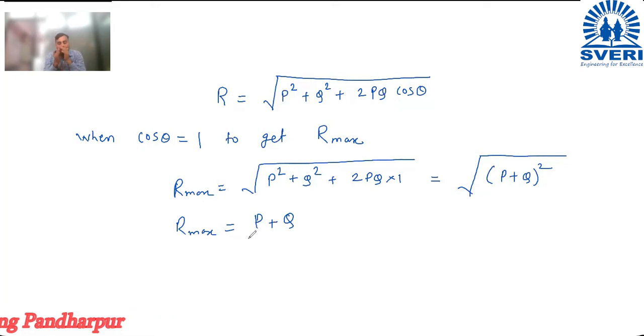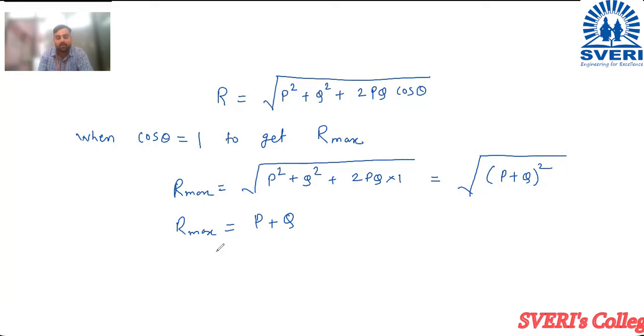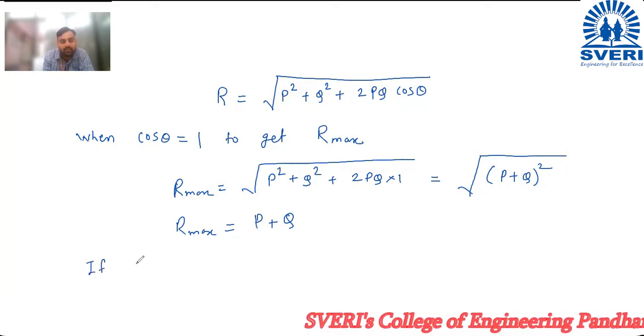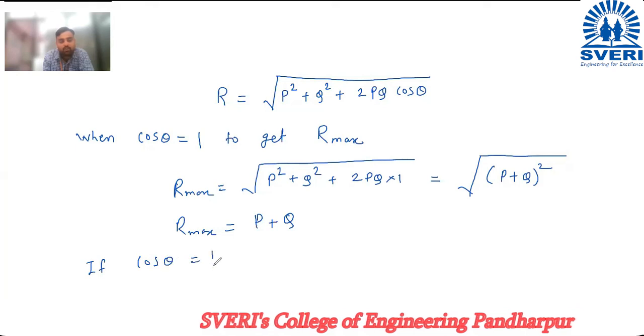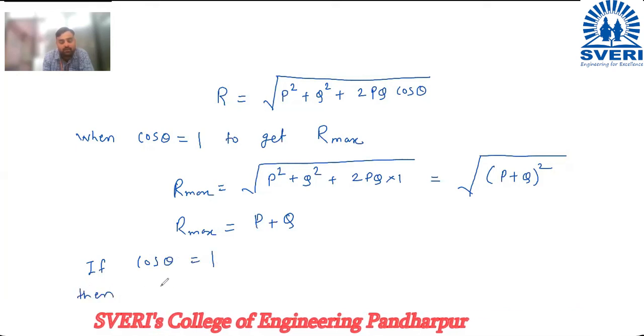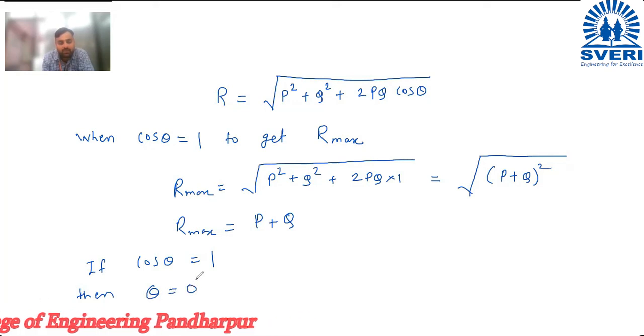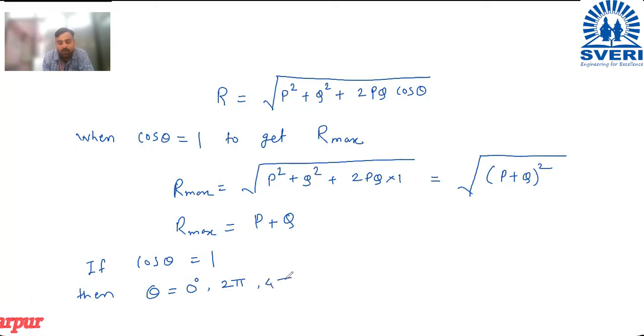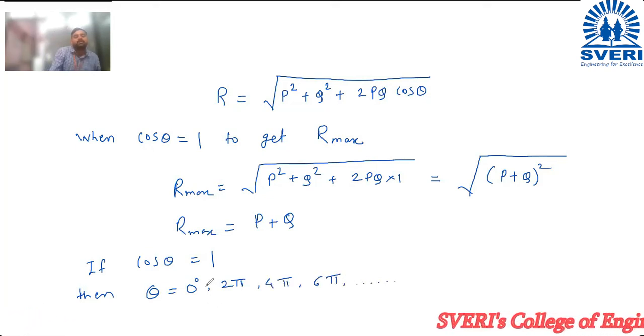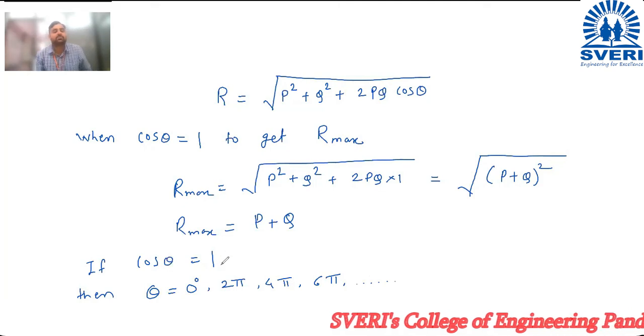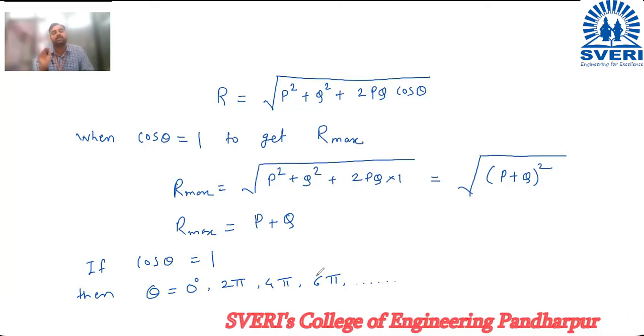This is asked in MCQs. Maximum resultant is p plus q. Okay. And here if cos theta is equal to 1, then what should the value of theta be? Theta must be 0, 2 pi, 4 pi, 6 pi, and so on. So cos theta is 1 if theta is 0, 2 pi, 4 pi, 6 pi.